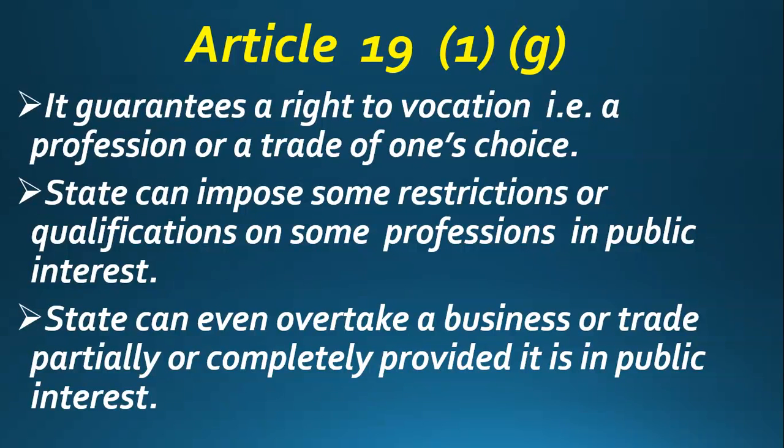If you do not have them, you cannot do this job, because doing this job without these qualifications can be threatening to the life of other people. So in the public interest, the government can put certain qualifications or restrictions on some jobs, not on all jobs, on some jobs.